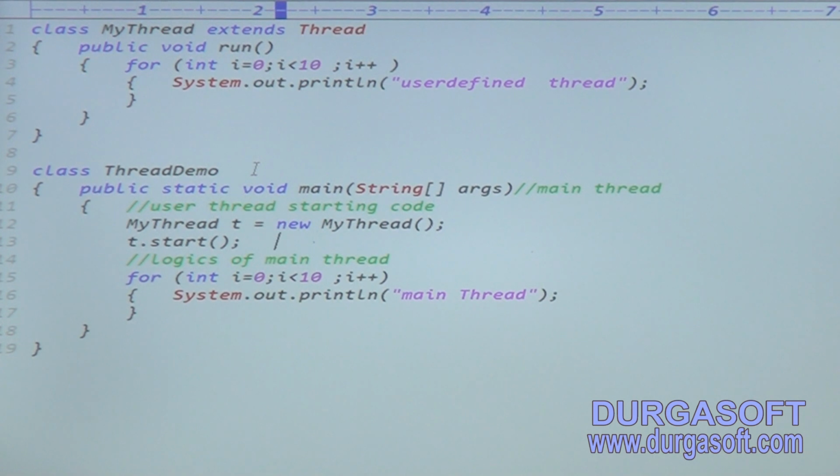When we call the t.start method, what happened here? One user thread is also started. Already the main thread is running, and the user thread is started. Now in this application, how many threads are there? 2 threads. Public static void main with String array args is called the main thread. Whenever t.start is called, the user thread also starts. Now the application contains how many threads? 2 threads.